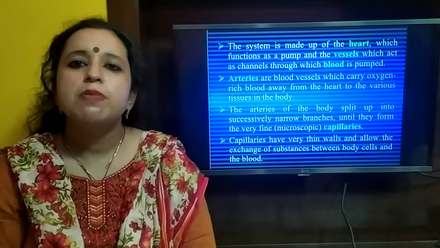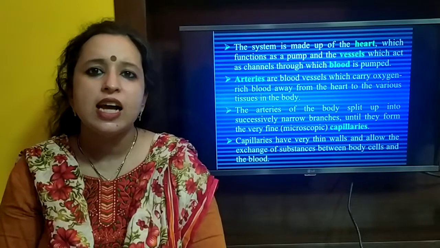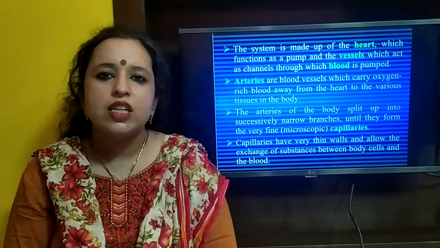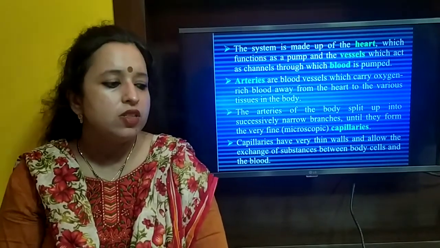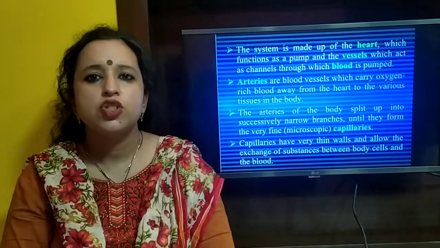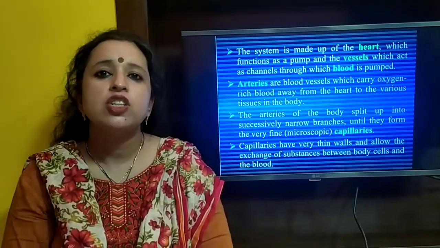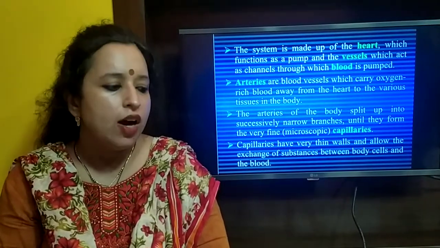The system is made of heart and the blood vessels. Heart acts as the pump and the blood vessels act as the channels. So main blood vessels are arteries, veins and capillaries. Arteries are the blood vessels which carry oxygen-rich blood away from the heart to various tissues and organs of the body, whereas veins carry oxygen-depleted blood or carbon dioxide-rich blood from the tissues to the heart.